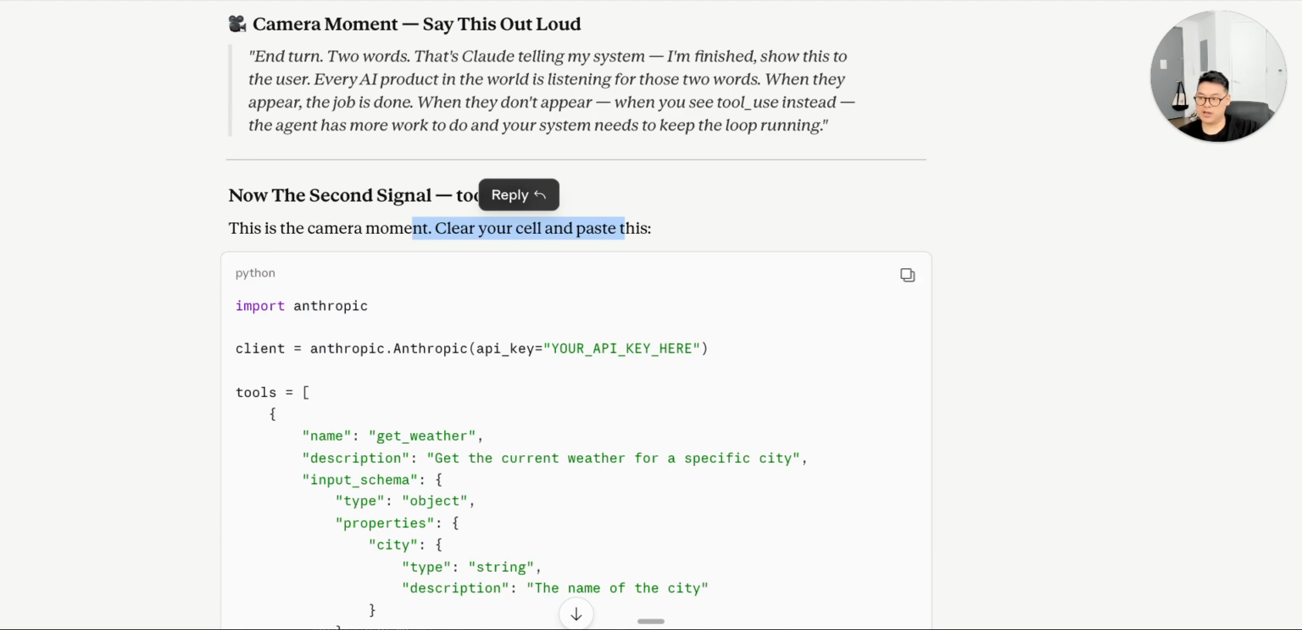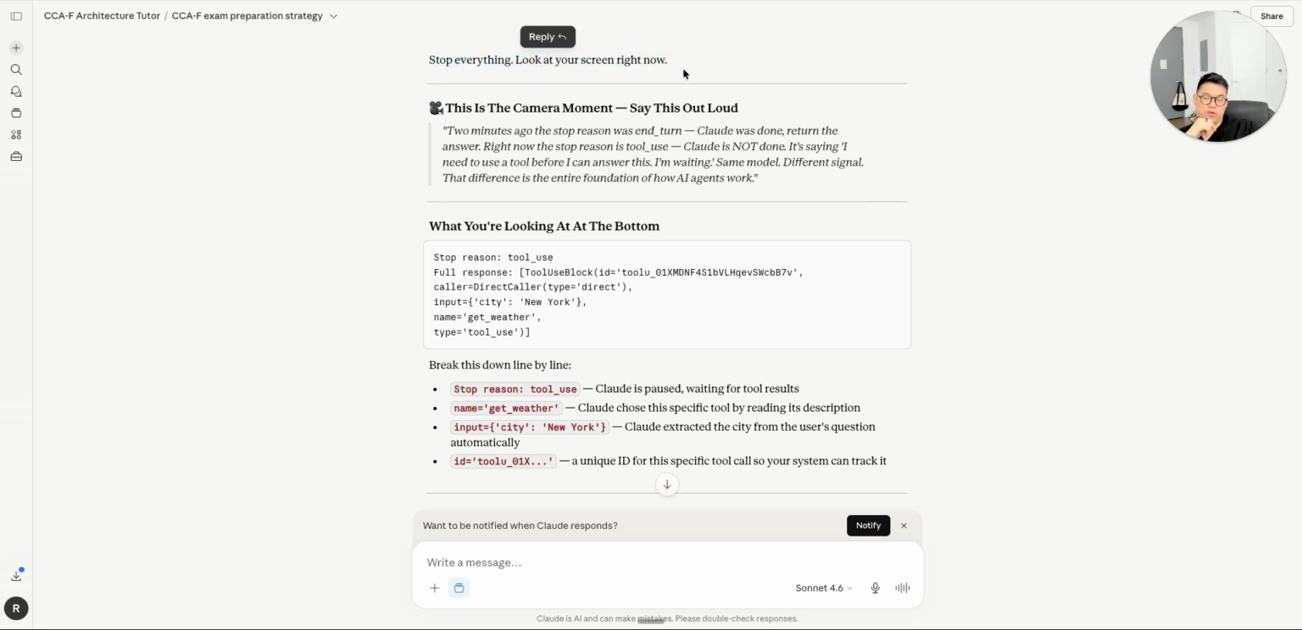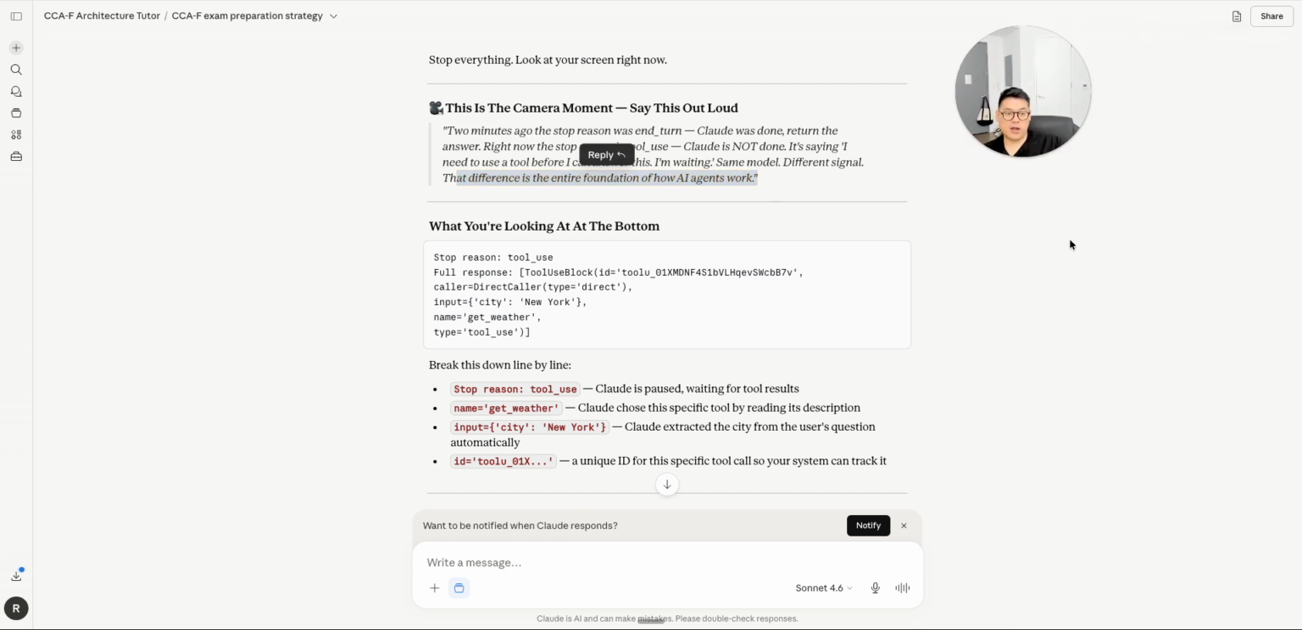I'll be right back. Now I popped it in and it says, stop everything, look at your screen right now, and it says tool use. 2 minutes ago, stop reason was the end turn. Claude was done, return the answer. Right now stop reason is tool use. Claude is not done. It's saying I need to use a tool before I can answer this. I'm waiting. The same model, a different signal. That difference is the entire foundation of how AI agents work. Basically one knows that it's done, the other one is figuring out that they've got more things that they have to go ahead and actually do.